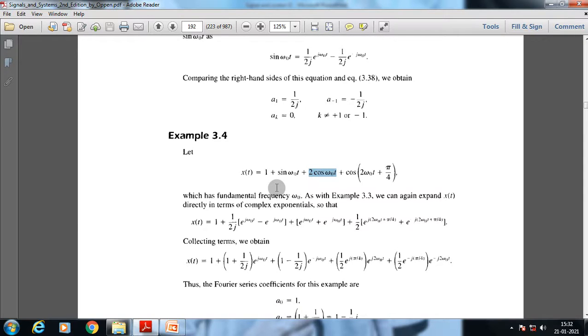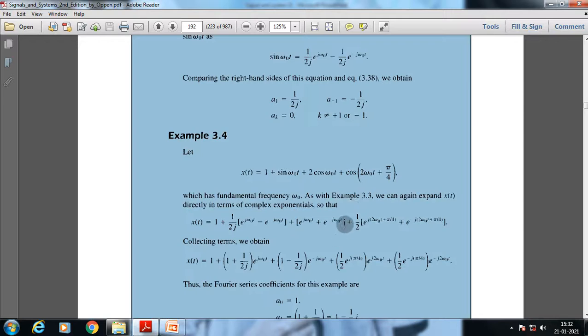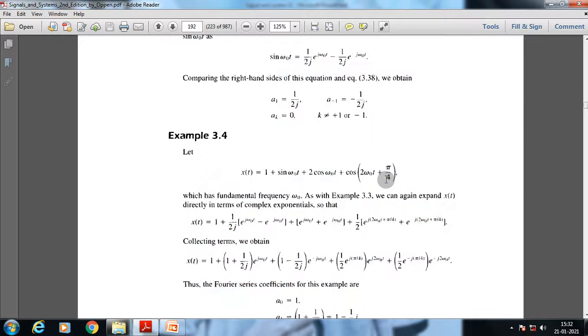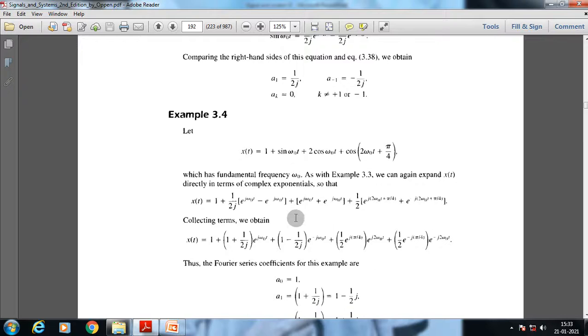We will convert the sin omega 0 t into 1 by 2j times (e to the power j omega 0 t minus e to the power minus j omega 0 t), and also plus 2 cos omega 0 t into half times (e to the power j omega 0 t plus e to the power minus j omega 0 t), and that half will be cancelled by the 2, so we will get this final value. The next one, cos(2 omega 0 t plus pi by 4), gives half e to the power j(2 omega 0 t plus pi by 4). Same for the other term, only with a minus sign.